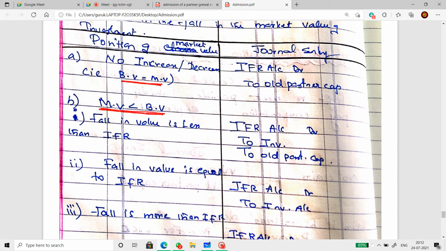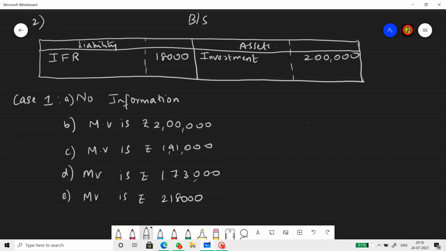Now let's take a problem to understand this in a better way. So here is a question to understand IFR better. Balance sheet, liability side, IFR reserve is 18,000. So they were able to set aside 18,000 out of their profit as a reserve in the name of IFR. Now investment they have made is 2 lakh rupees. Well, as I told you before, investments are subject to market fluctuation. So book value of the investment is 2 lakh. The value that you see inside the balance sheet is called the book value.